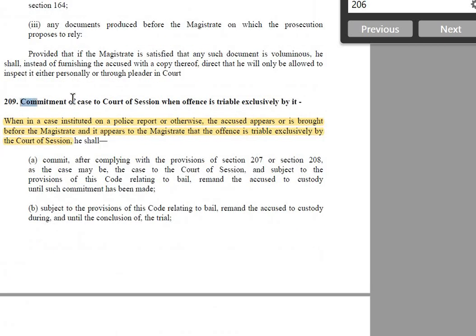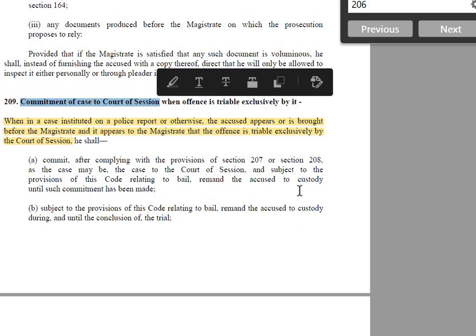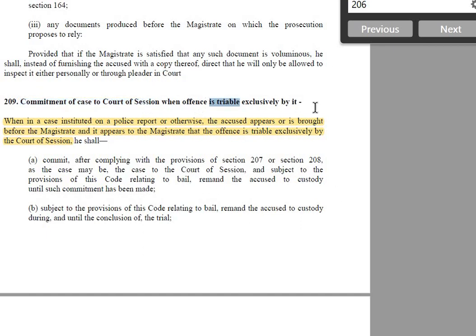209 talks about commitment of cases to court of session, which is triable exclusively by court of session. So when it appears to magistrate that offence is triable exclusively by court of session, what he will do? He will commit. Always remember one thing. When case is going from magistrate court to session court, it is committal, commitment.